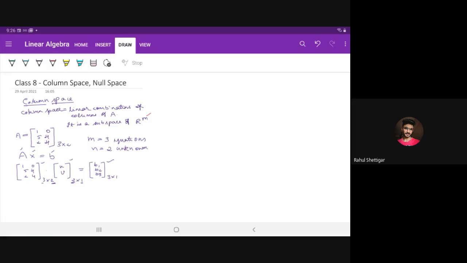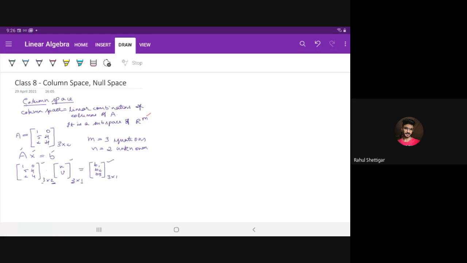So we have to write this AX equal to B in the form of a linear combination of columns of A. Now how to write that? The column space can be represented as C of A.